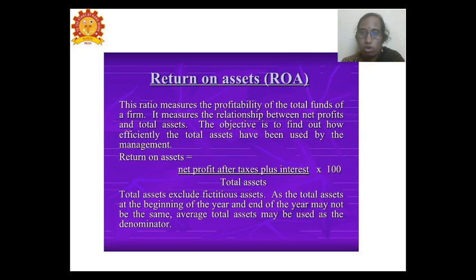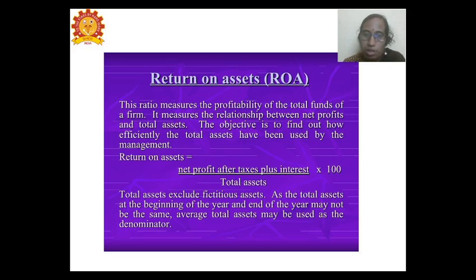Next, in relation to the investments, the first one is return on assets. So what is the return that is made from the assets is going to be calculated. This ratio measures the profitability of the total funds of the firm, bringing out the relationship between the net profit and the total assets.